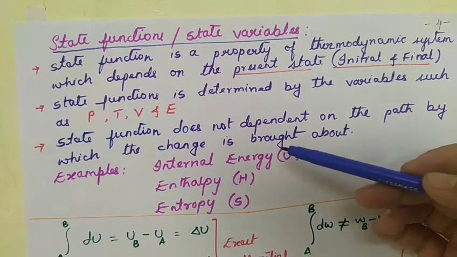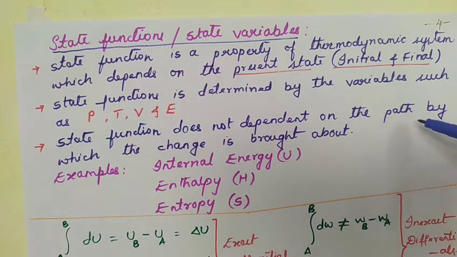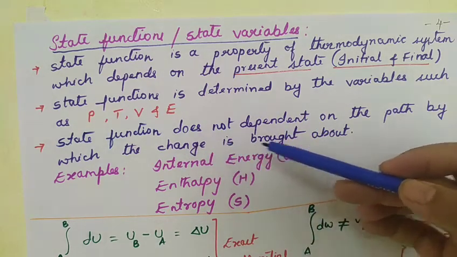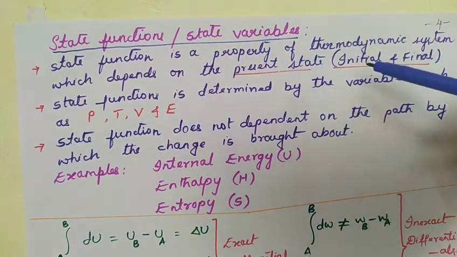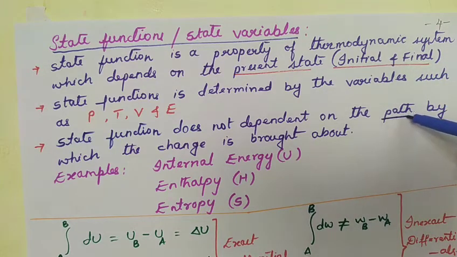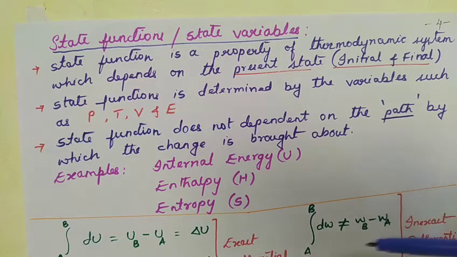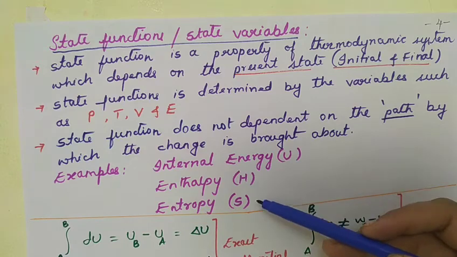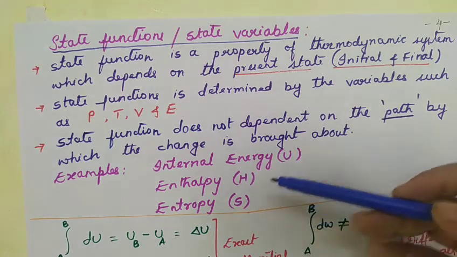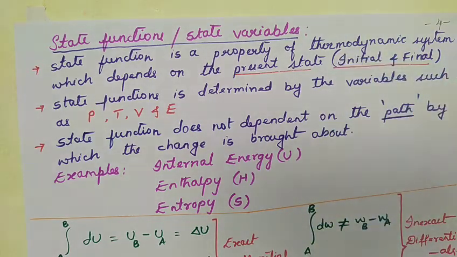A state function does not depend on the path in which the change is brought about. Remember, a state function only depends on the initial state and the final state. It is independent of the path in which the state is reached. Examples of state functions are internal energy, enthalpy and entropy.